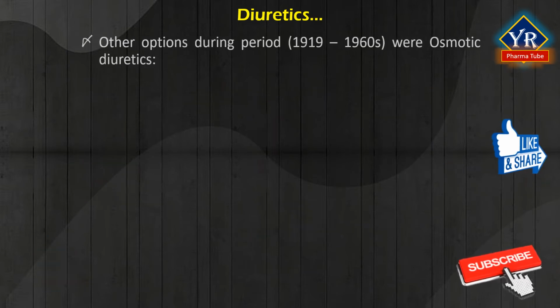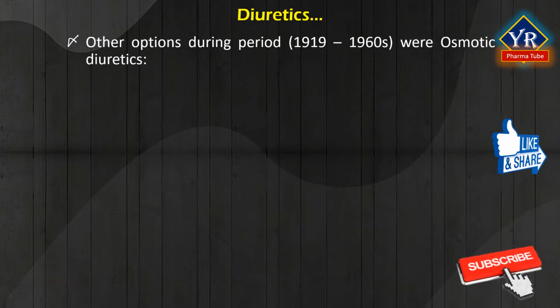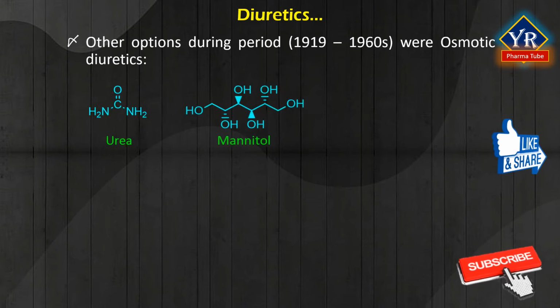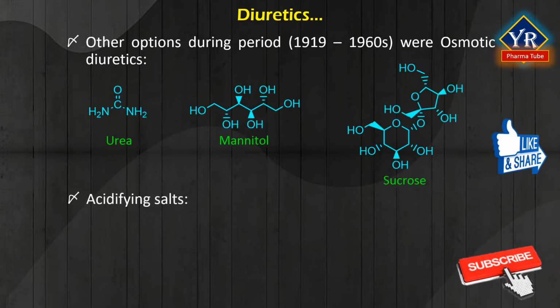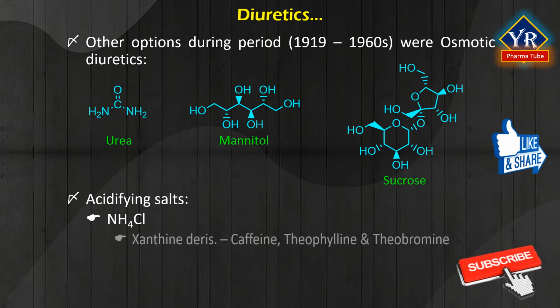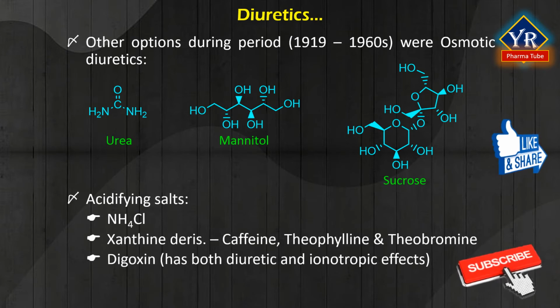Other options during this period were osmotic diuretics like urea, mannitol, and sucrose, acidifying salts such as ammonium chloride, xanthine derivatives, and digoxin, which has a diuretic effect in addition to its inotropic effect.